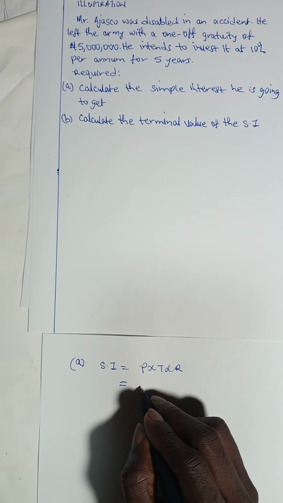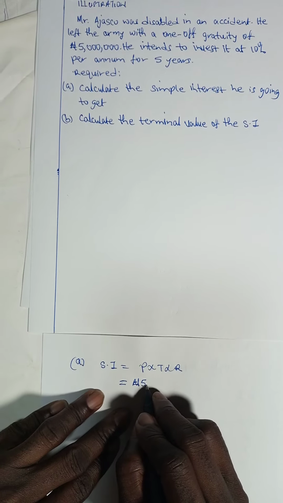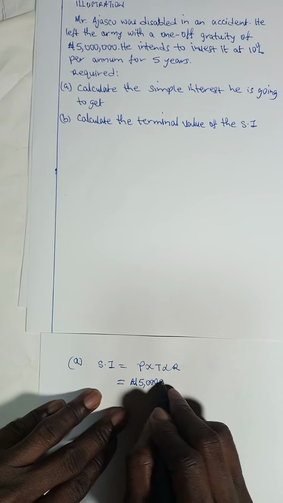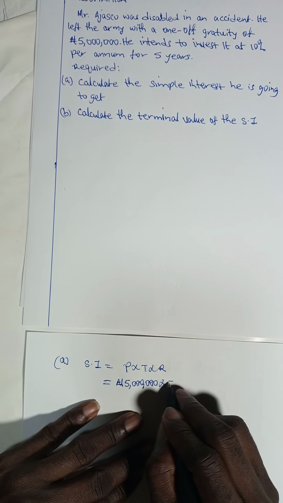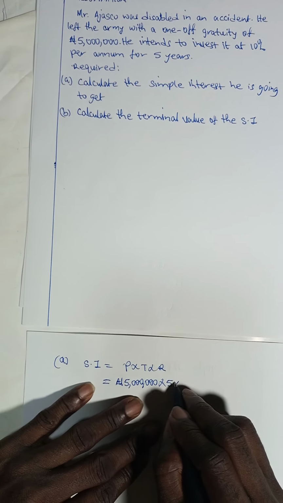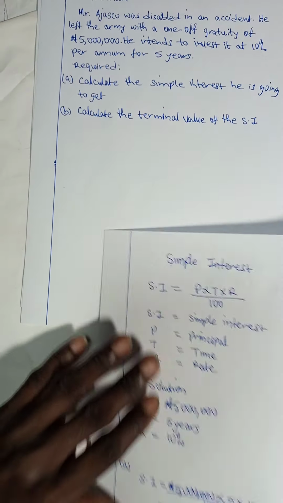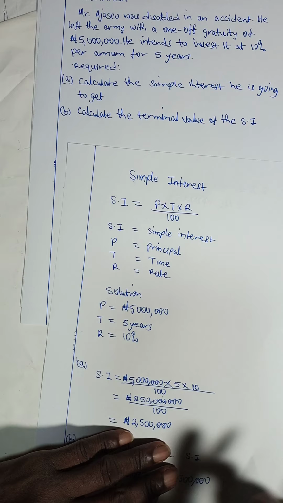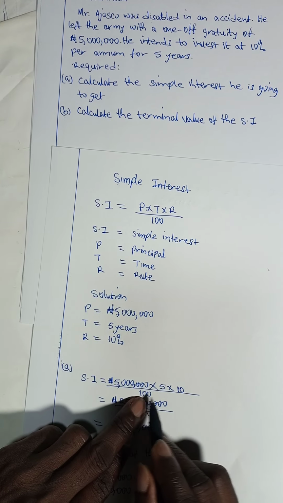So the principal, which is 5 million, and the time, what is the time? 5 years, times 5, then the rate now. In our example here, we said 10. We use 10 over 100, that is 10%.